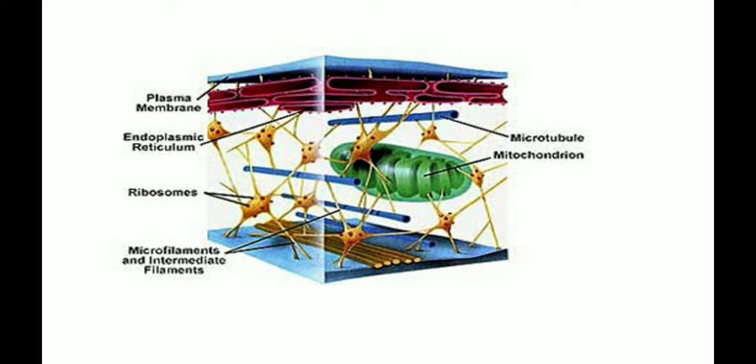It is the diagram of the cytoskeleton. Look at the diagram that shows the location of microtubules, a tube-like structure, and the microfilament-like structure of which the cytoskeleton is made up. So with the help of microtubules, the cell holds its shape, while with the help of microfilaments, the cell changes its shape.